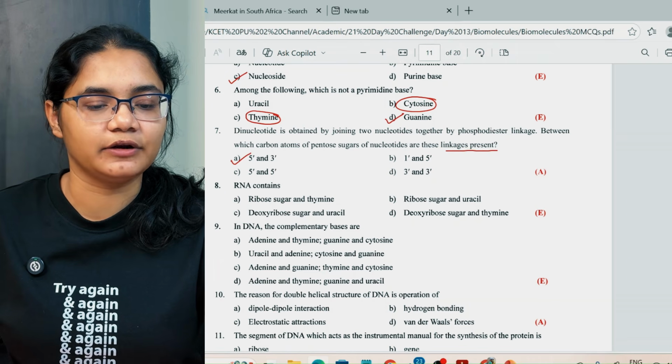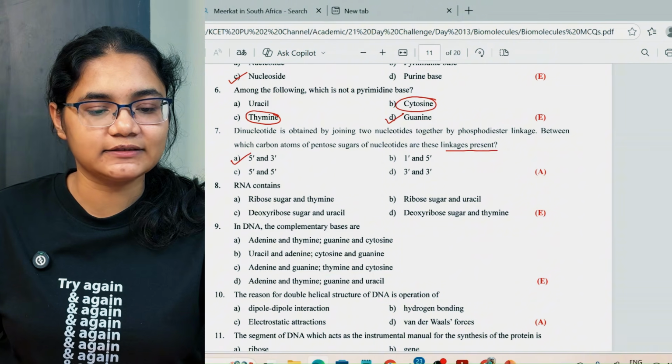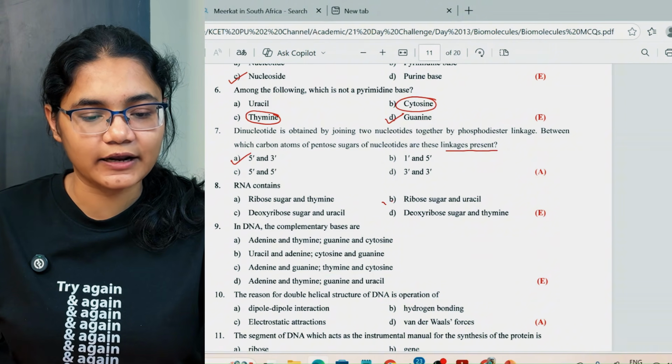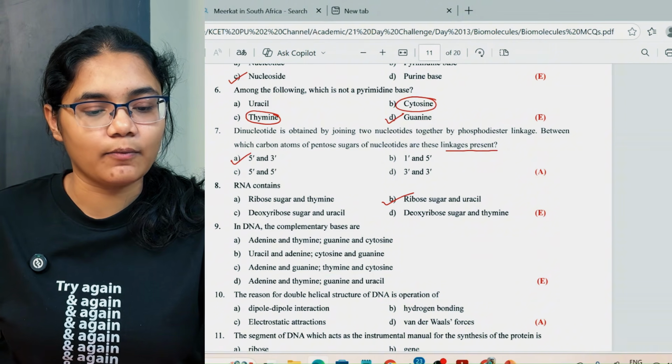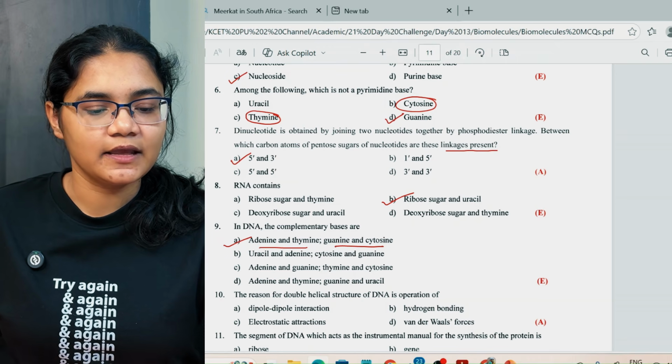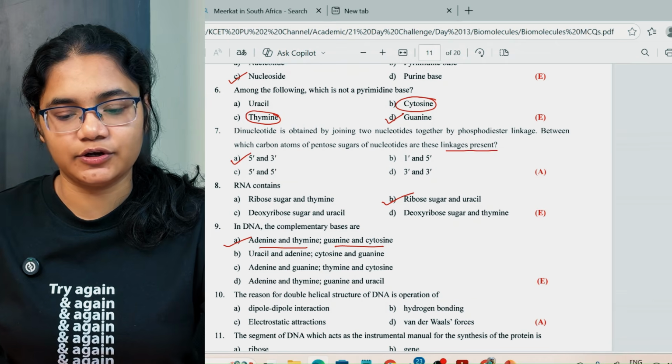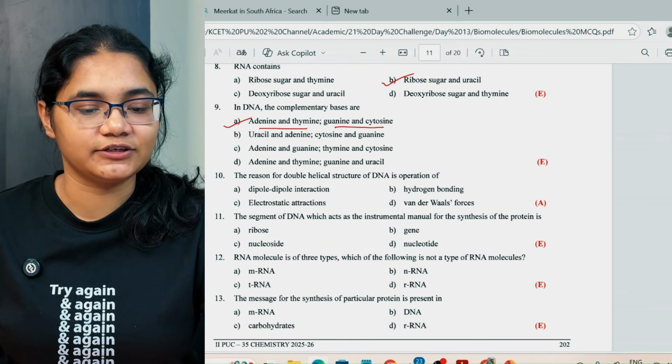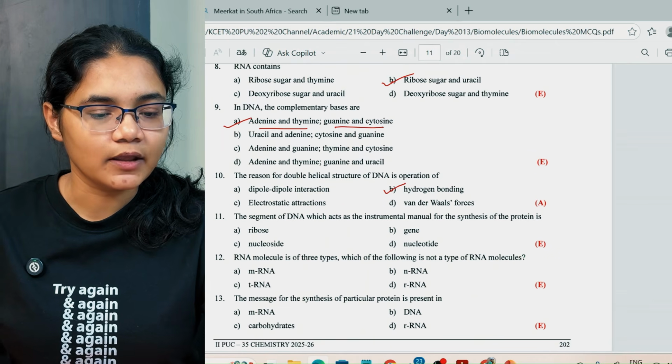So it is 5' to 3'. Next, RNA contains ribose sugar and uracil. In DNA, the complementary bases are A, T and G, C, option number A. The reason for the double helical structure of DNA is the operation of hydrogen bonding.